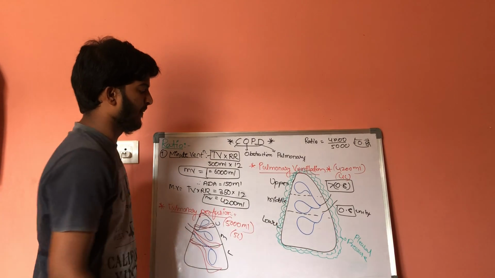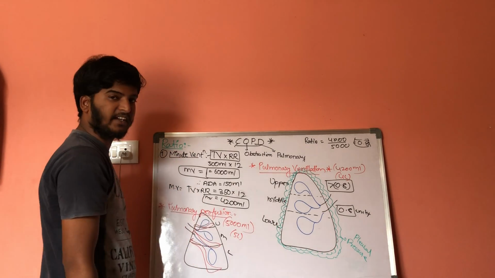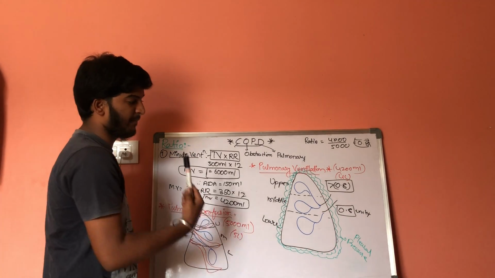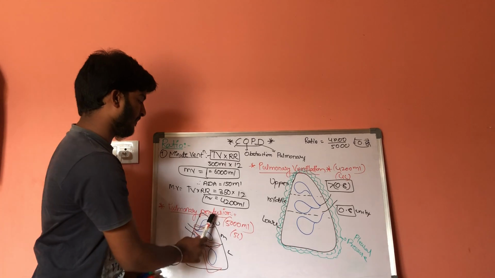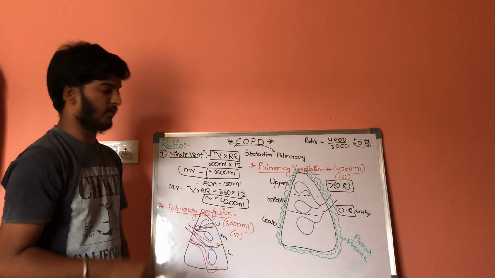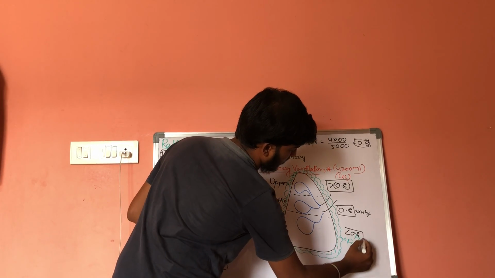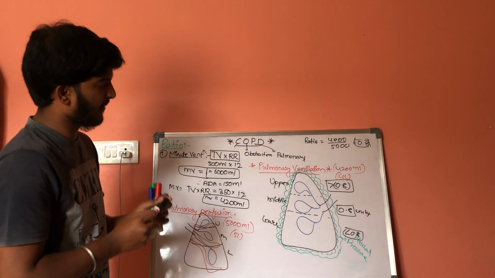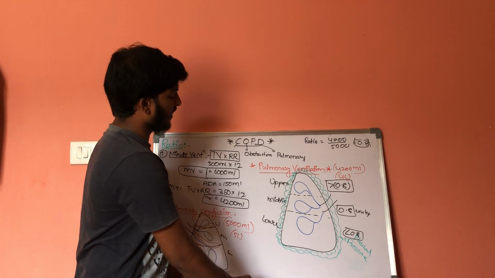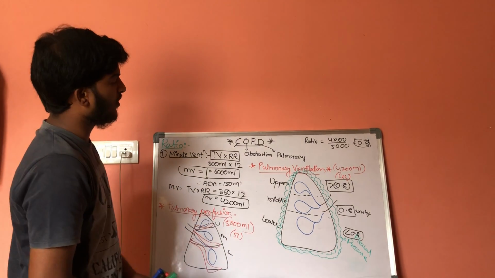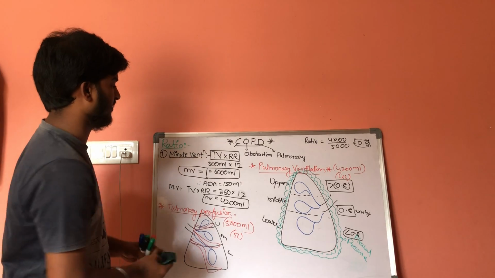Now coming to the lower area. When we come from the upper side to the lower side, the ventilation will increase. As a result, perfusion will increase rapidly when compared to the ventilation. So here the ventilation capacity will be lower, but perfusion capacity will be more. As a result, the ratio will be less than 0.8. This is a ratio to be remembered by a good student. Now we have completed the ratio between pulmonary ventilation and pulmonary circulation. Now let us discuss some points in COPDs.